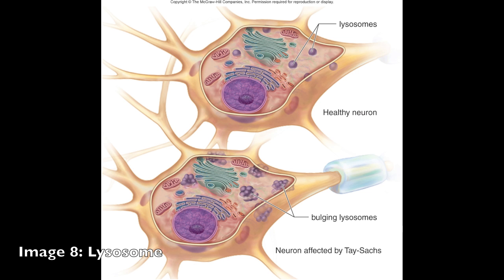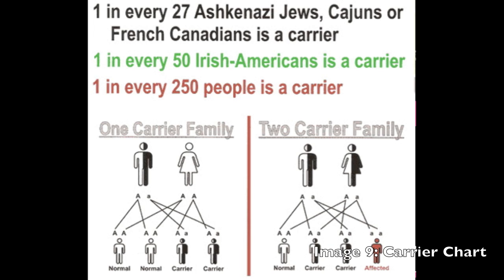A normal functioning lysosome allows the breakdown of the fatty acid GM2 ganglioside and for it to be disposed of. Carriers have enough of this enzyme to avoid symptoms. Without the proper functioning ability of this enzyme, the GM2 ganglioside fatty acid builds up in the brain and spinal cord, leading to cell death and the signs and symptoms of Tay Sachs disease. The severity of the mutations on the HexA gene will determine the severity of the disease.